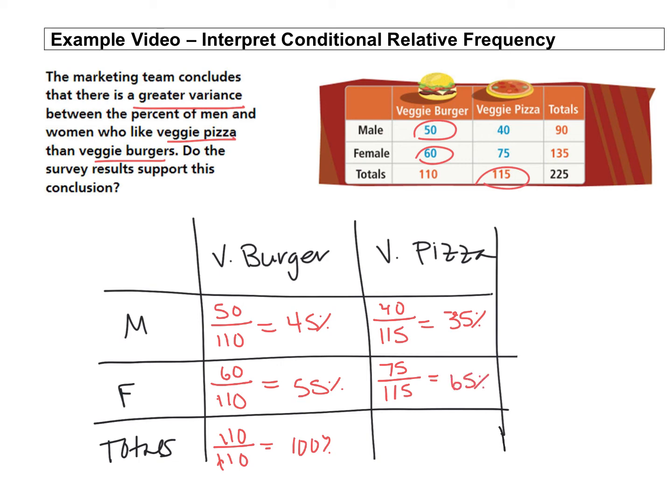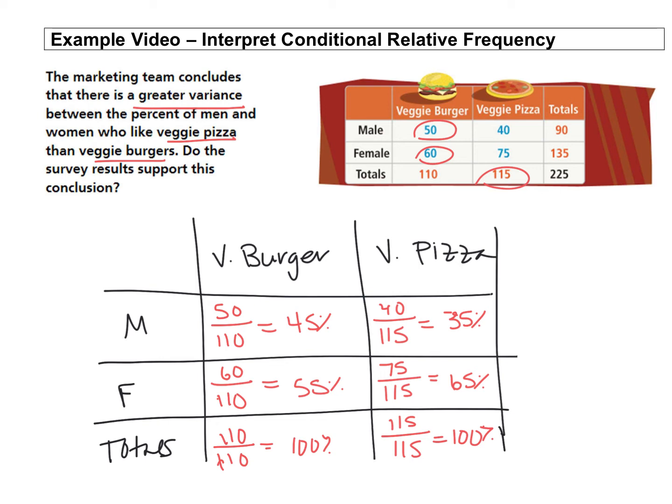And then how many total people chose the veggie pizza, male and female combined, is 115 out of the total 115, giving us 100% right there. So what this is allowing us to do is to analyze male and female preferences within each food choice category.